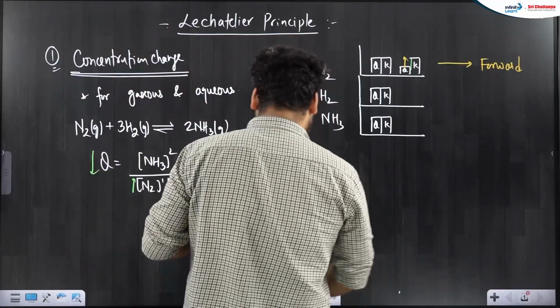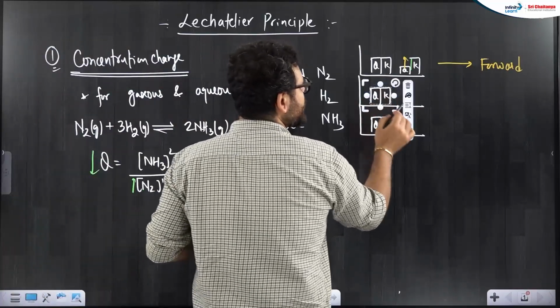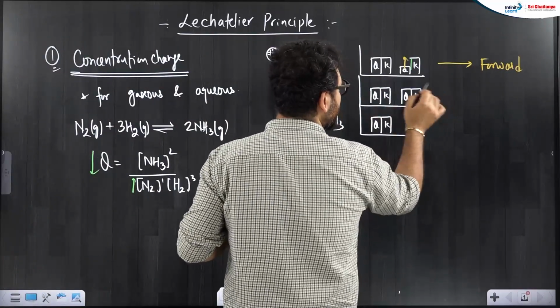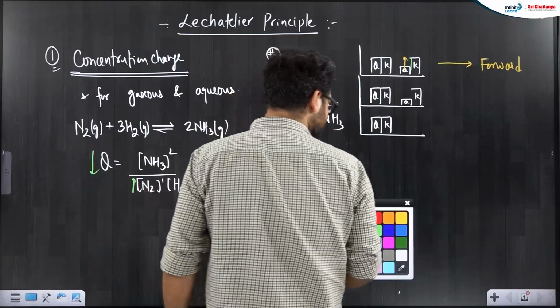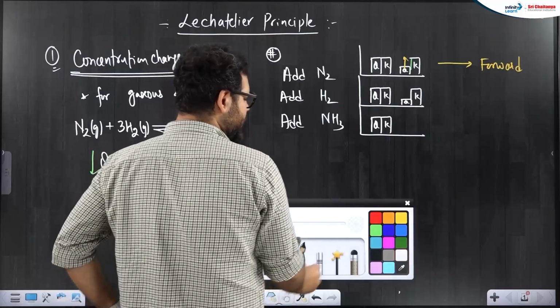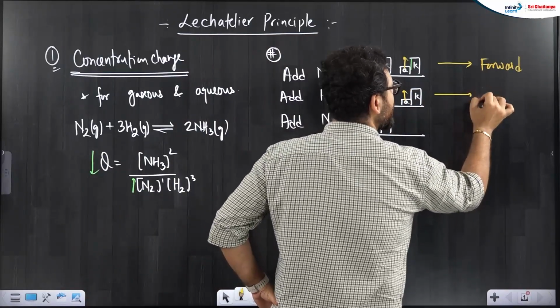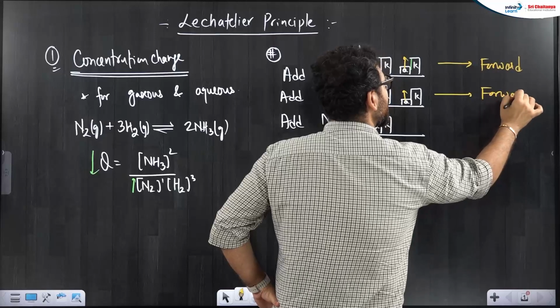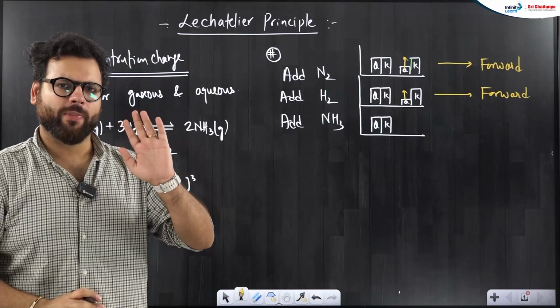So, in the case of H2 also same thing will happen. Hydrogen will add means Q will decrease. So, here also Q will suddenly go down, and as the Q goes down, now reaction is disturbed. Reaction again wants to reach equilibrium. Q tries to go up, reaction moves forward. So, addition of reactant, reaction goes forward.